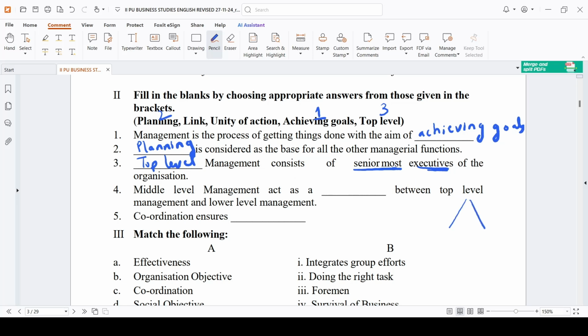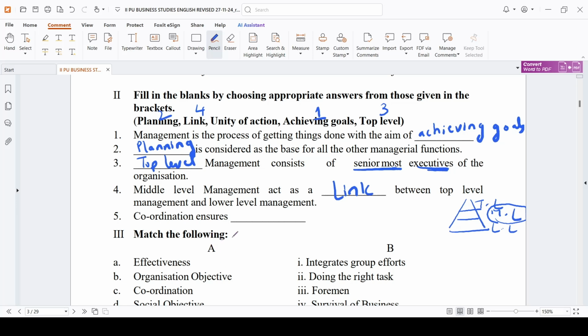See, your management hierarchy will be like this. On the top you will be having top level, here you will be having middle level, here you will be having lower level management. So middle level management will act as a link between the top level and the lower level management.